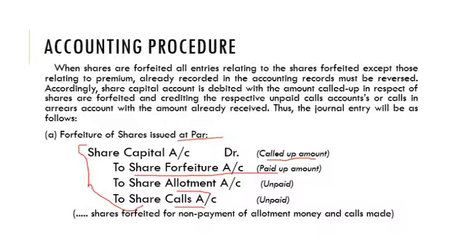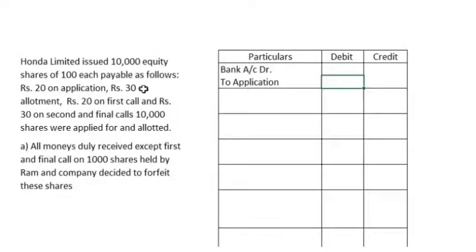Let's see an example for this. Here we have one problem. Just read out this problem. Honda Limited issued 10,000 equity shares of 100 each payable as follows: 20 on application, 30 on allotment, 20 on first call, 30 on second and final call. All 10,000 shares were applied for and allotted. They got full subscription. One more piece of information: all money was duly received except the first and final call on 1,000 shares held by Ram, and the company decided to forfeit those shares. So here there is a forfeiture of 1,000 shares held by a person called Ram.